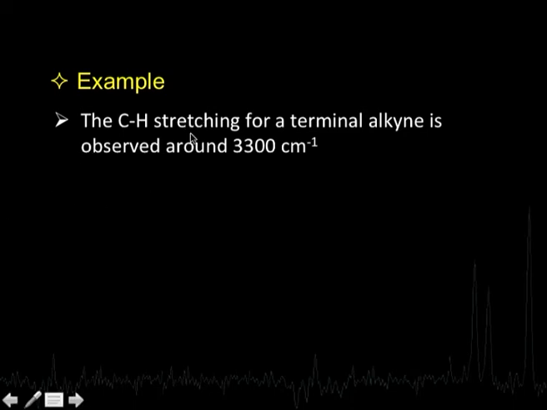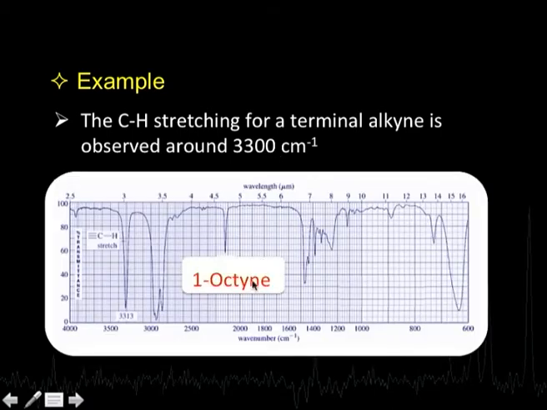The CH stretching frequency of a terminal alkyne group is observed typically around 3300 centimeter inverse. Look at this spectrum here, say of 1-octyne. In 1-octyne, the terminal CH, that is the acetylenic or alkynic CH, is observed at 3300 centimeter inverse. This is typical. In any molecule where this kind of functionality is there, it will come at a frequency very close to 3300 centimeter inverse. Why so? Let us try to see how we rationalize this number.